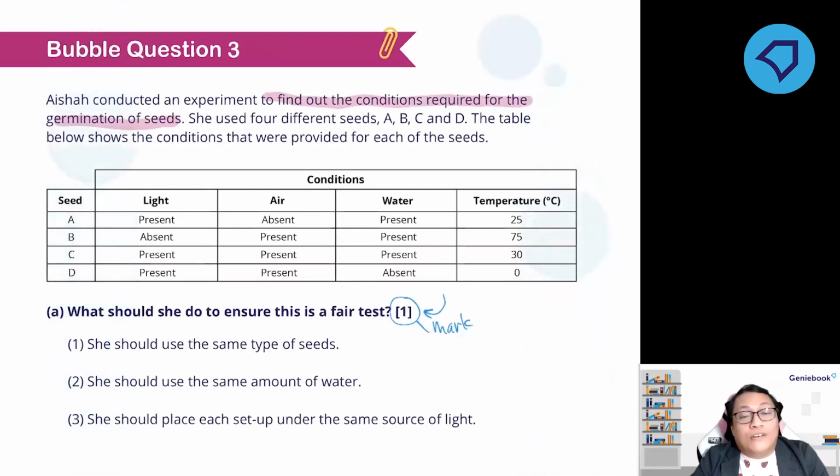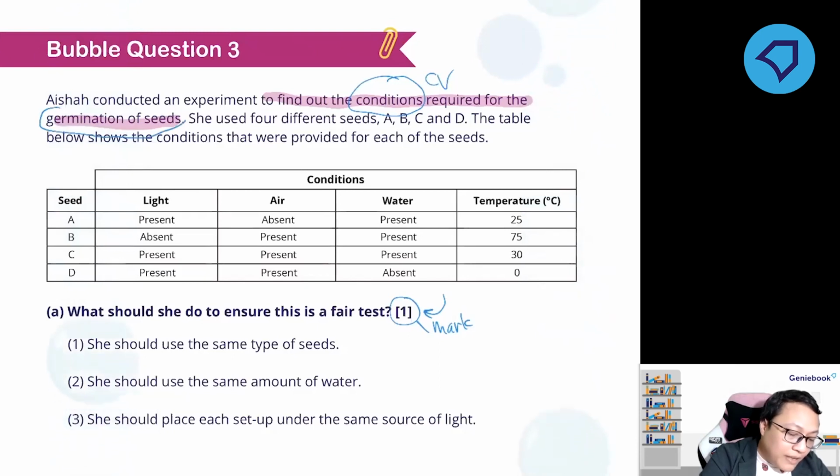After you understand the aim, what is the change variable? What is the measured variable? Then you can decide what variables need to be kept the same. Look at the aim, the condition. So this one is the change variable. Then what is the measured variable? The number of seeds germinated, right? So the germination of seeds, that will be the measured variable.